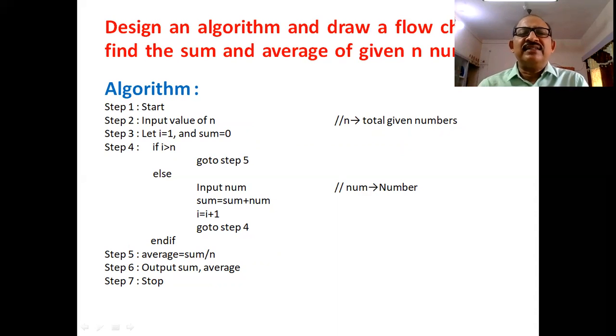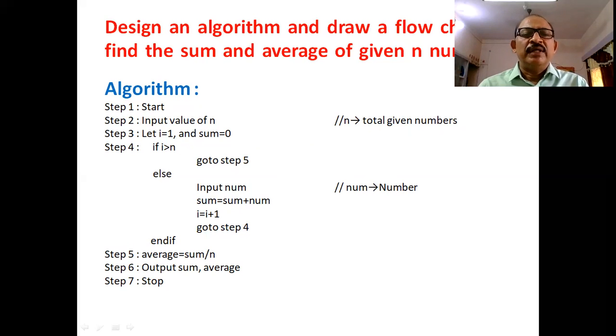Next step, step number 4. If I is greater than n, then we will go to step 5. Otherwise, we read the first input value, first number. Next, we use the formula sum equals sum plus number. Next, we increment I by 1, and then we go to step 4.